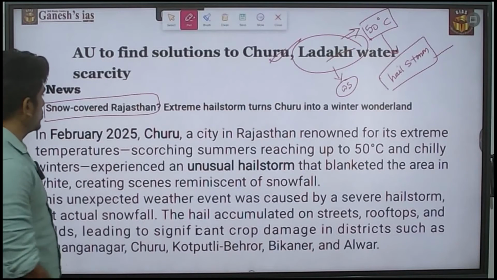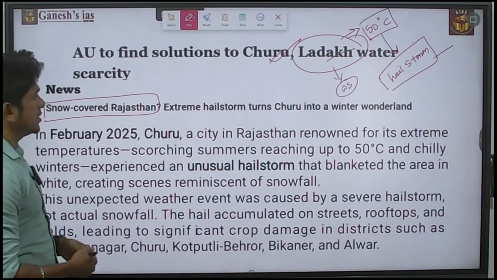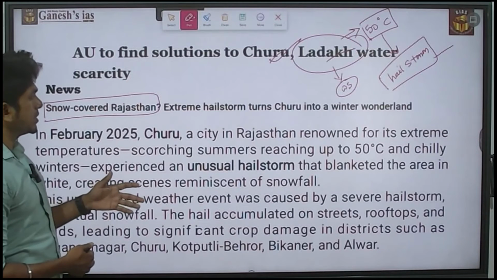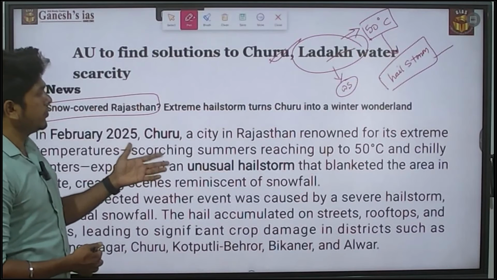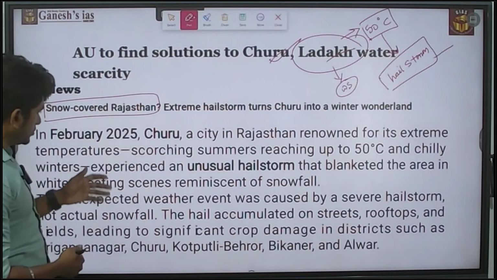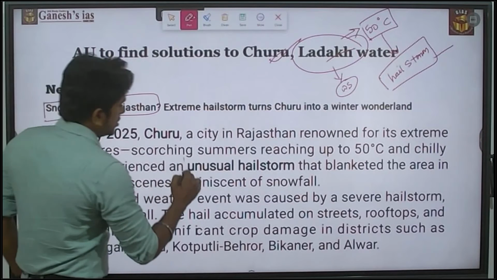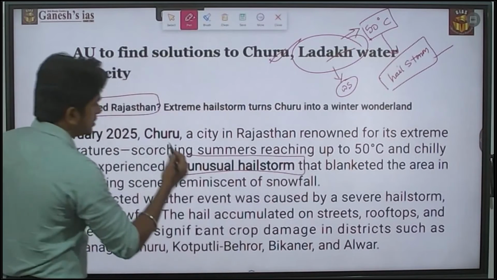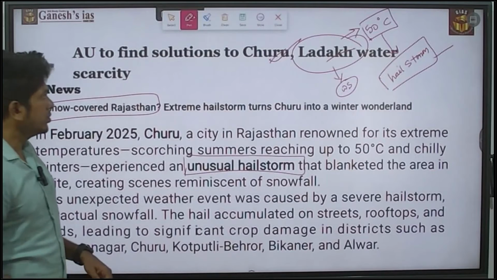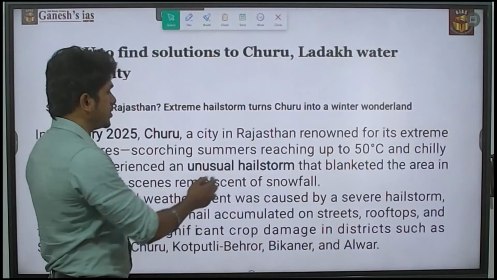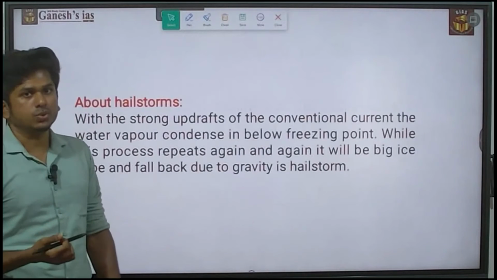When it comes to the Churu region, it is a city in Rajasthan, renowned for its extreme temperature, with scorching summers reaching up to 50 degrees Celsius. So this is the major thing, and then there is the issue of this unusual hailstorm. So they may ask a basic NCERT question about what a hailstorm is.